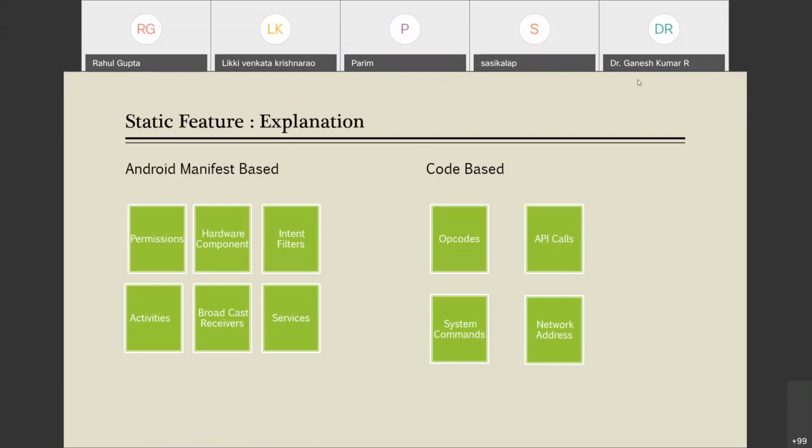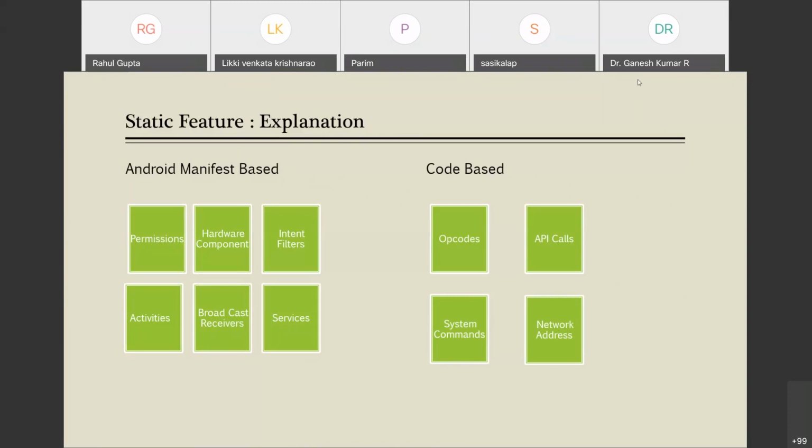Now next is broadcast receivers. But what are broadcast receivers? These are components that devise another entry point into the application, which enables the application to respond to system-wide broadcast announcements even when the application is not running. For example, you set an alarm for an upcoming event, or a low battery announcement, where you are not setting it, you are receiving it. So these are broadcast receivers. They are also entry points, so they could also be extracted from Android manifest files.